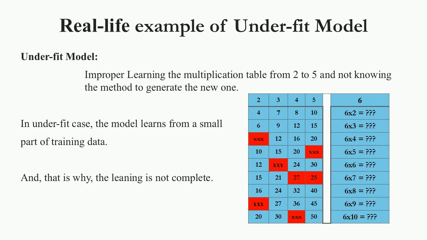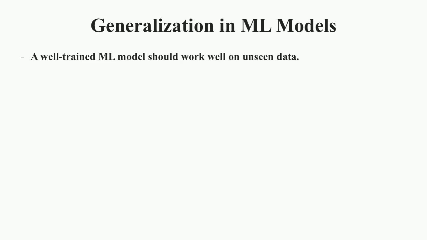Hence, it can be said that the model is trained improperly, and surely the model will fail in correct prediction here. This results in an underfit machine learning model. To counter the issue with overfit and underfit models, the generalization technique is used. The generalization technique enables a machine learning model to predict well on unseen input data.